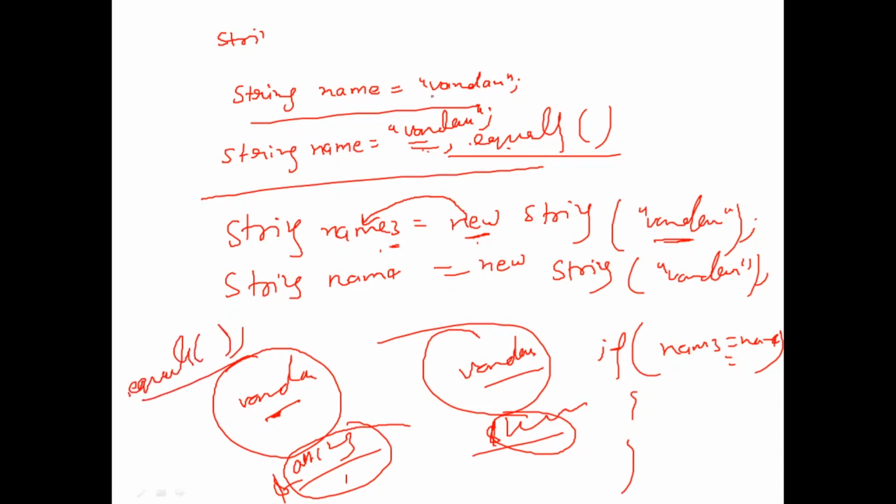But here what I have assigned, I have directly assigned the value to it. So this time if I compare name is equal to name 2, just because the name variable is assigned the values, it will compare the values, right? So dot equals will compare whatever you assign, either the reference or the values. It will always compare the content, right? So this will be your exact answer. So this is the difference.